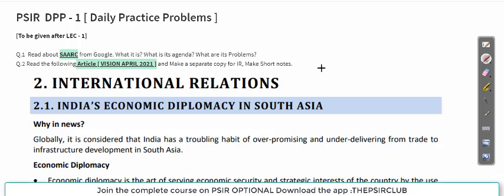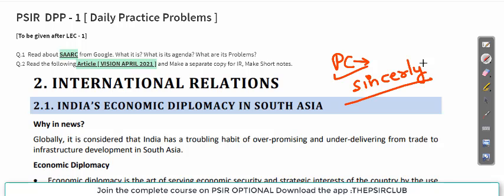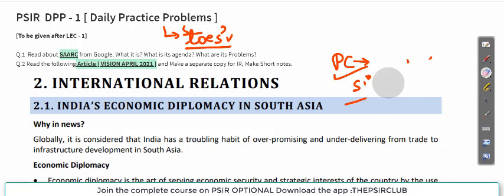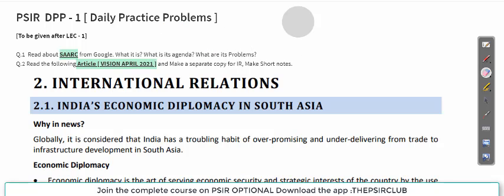If there is no article on, let us say, IR, I'll be giving you a task that you have to read parliamentary committees. I'll be telling you the chapter from Lakshmikant. Read and make short notes. So please ensure you are solving them very sincerely, right? And if you do this, the concept of DPP has ensured that every student remains on his toes. This is the concept. Trust me, I am running the race program and the students are like crazy. There are people who say, sir, because of this, for 10 days we have been solving, and for 10 days our studies have been going on.